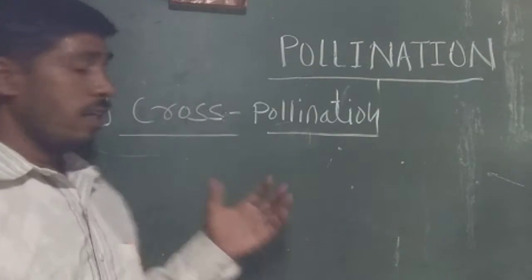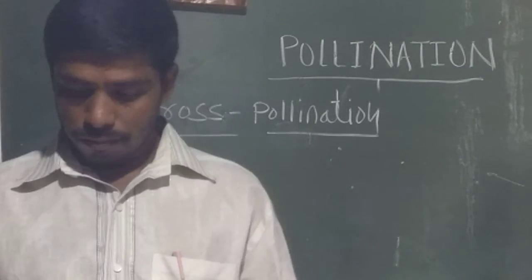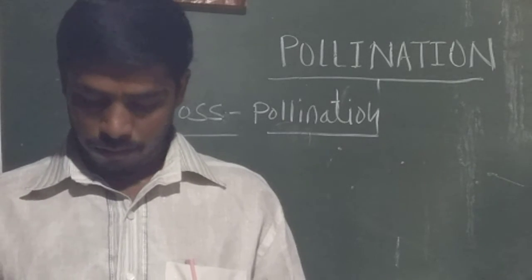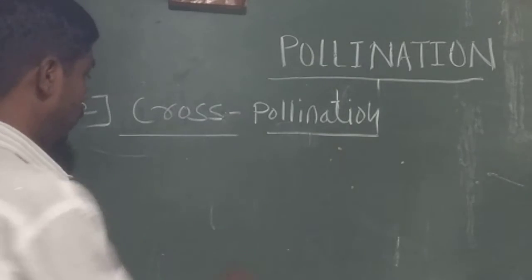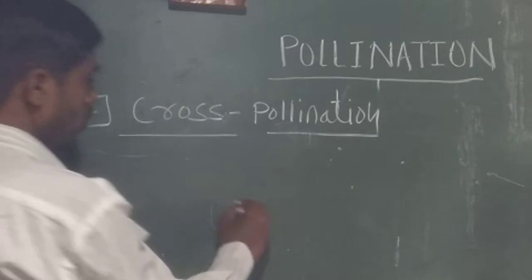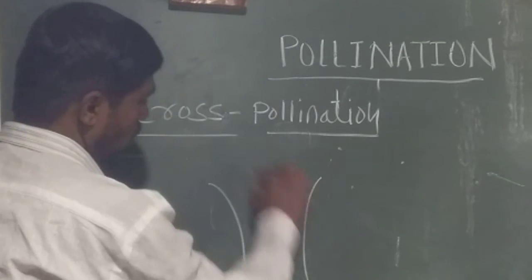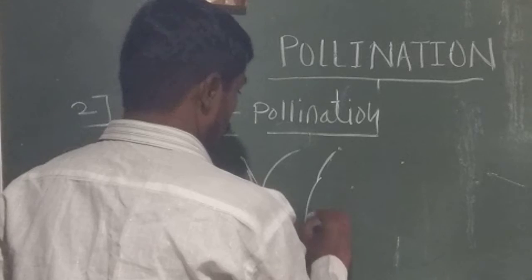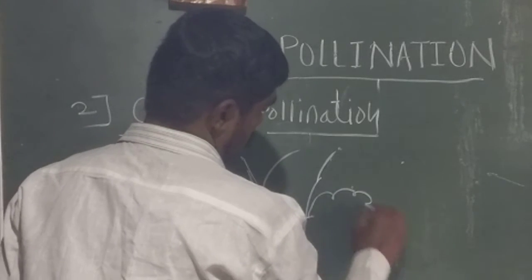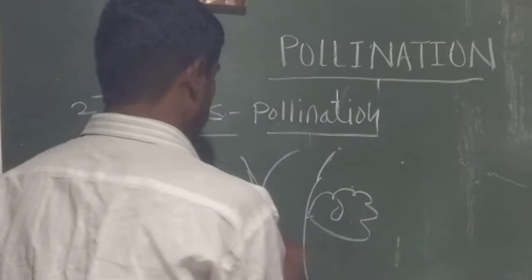Cross pollination is defined as the transfer of pollen from the anther. This is a plant with a flower.